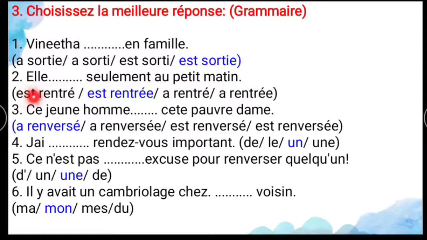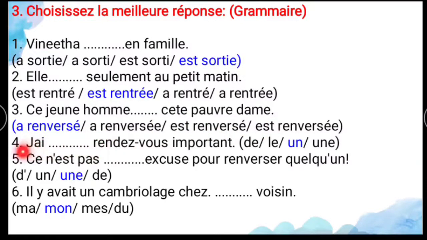And second one is "elle dash seulement au petit matin." So she had returned. So for that you have to use this only, the auxiliary conjugation, and the verb rentrer, it ends with E. Why? Because the subject is feminine. For that you have to use "elle est rentrée." And next is "ce jeune homme dash cette pauvre dame" or renverser. So here the verb renverser is not in those 16 verbs, so you have to conjugate with avoir only. So "a renversé cette pauvre dame."